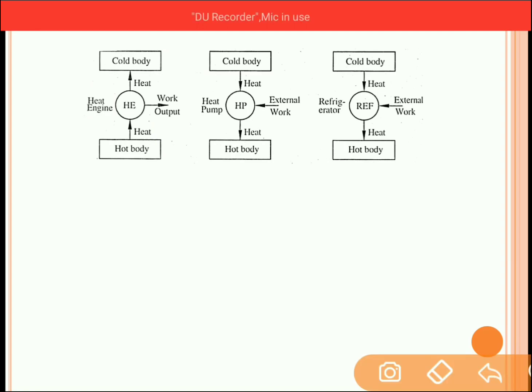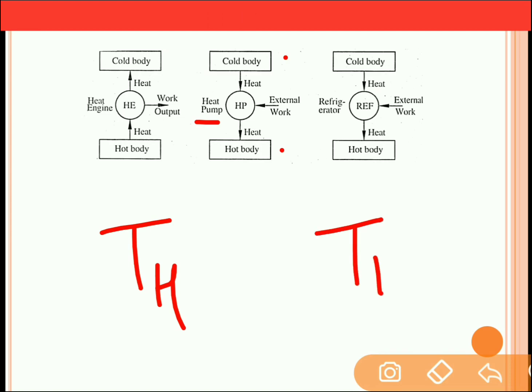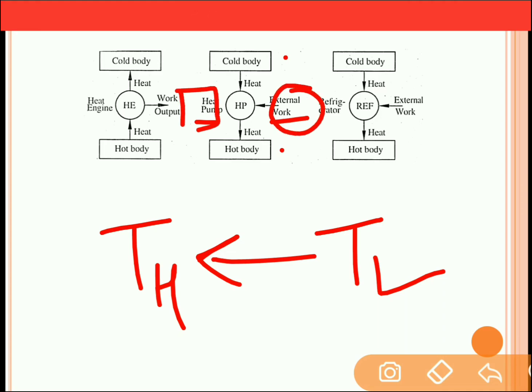Now the next figure is of heat pump. Heat pump is a device which transfers the heat from the cold body to the hot body. Now as per the basic nature of heat transfer, heat flows automatically from the high temperature body to the low temperature body. But to transfer the heat from the low temperature body to the high temperature body, that is in the reverse direction, you require certain external work. So heat pump is a device which consumes work in order to transfer heat from the cold body to the hot body.